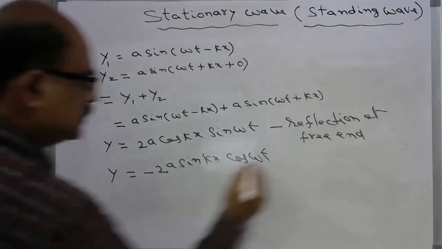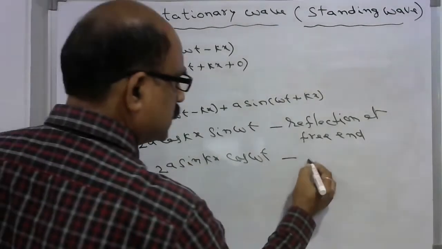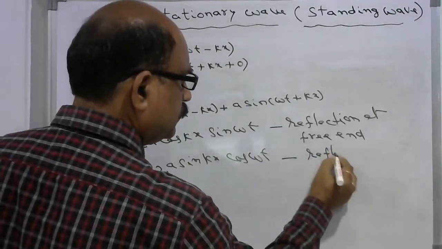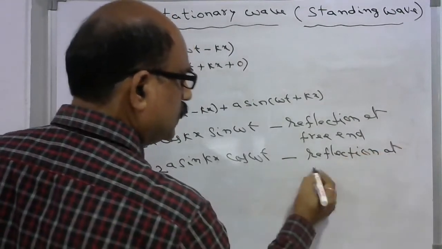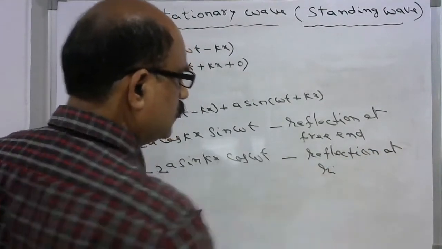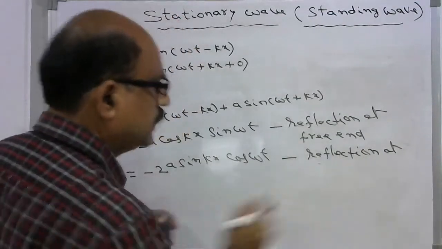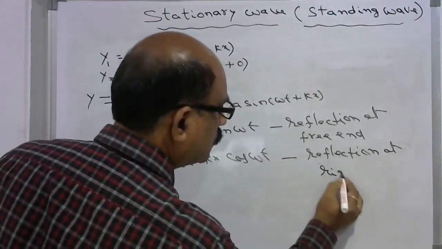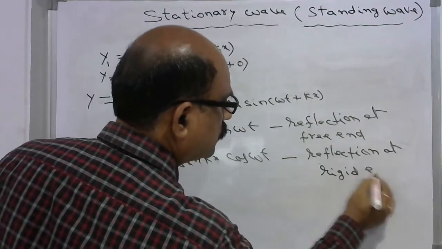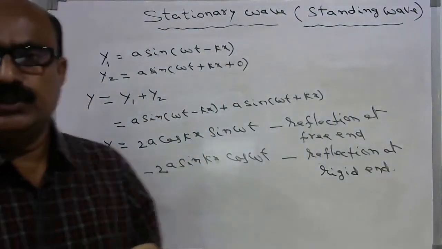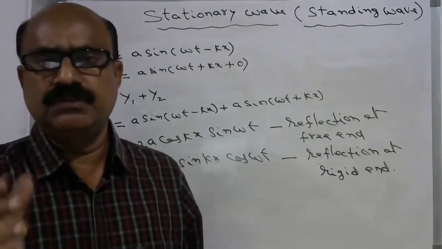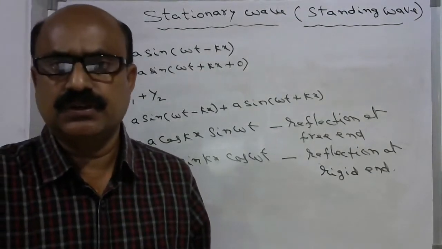This represents the equation for reflection at a rigid boundary or rigid end. These are the two types of stationary wave equations which are under our consideration.